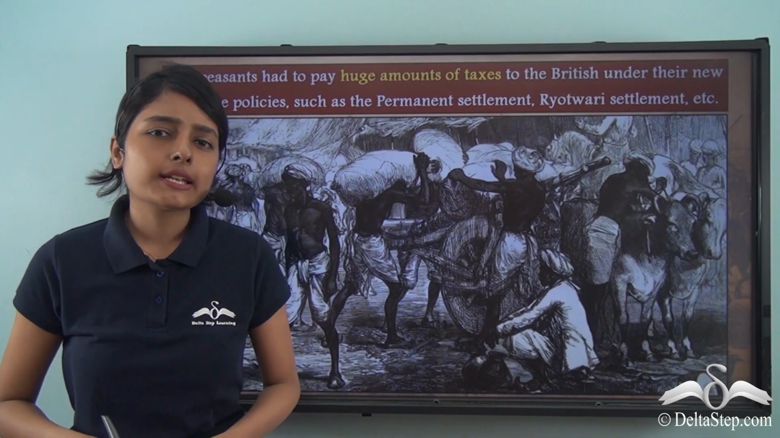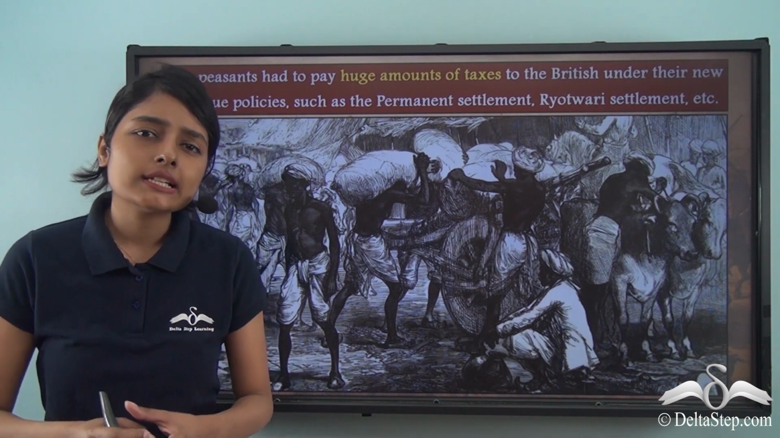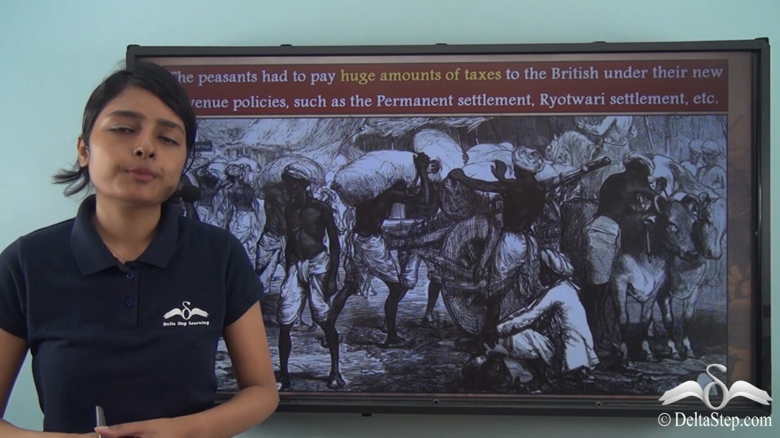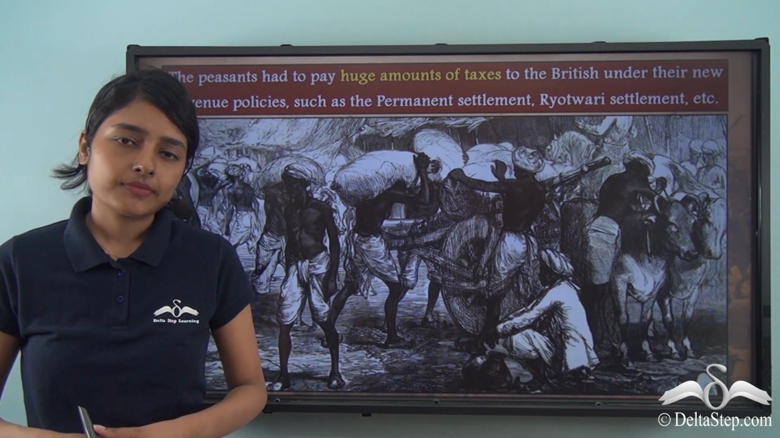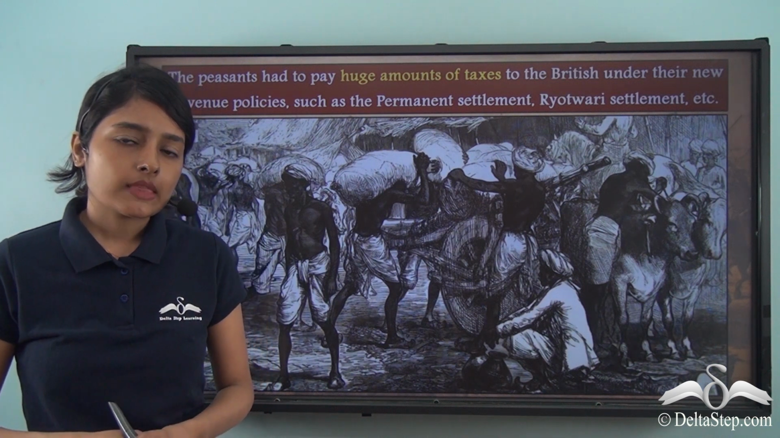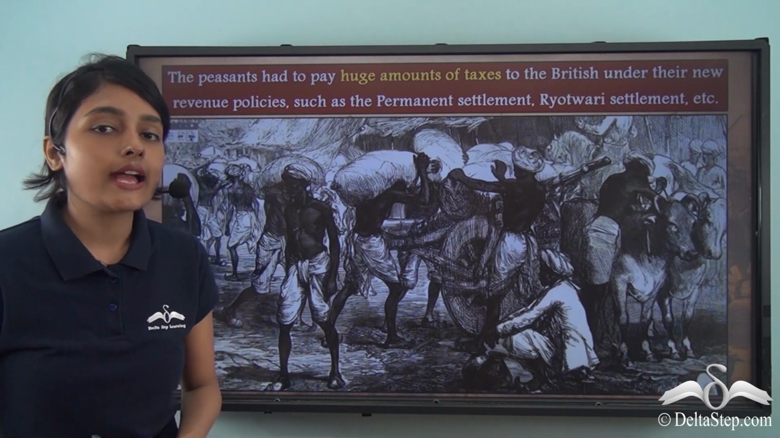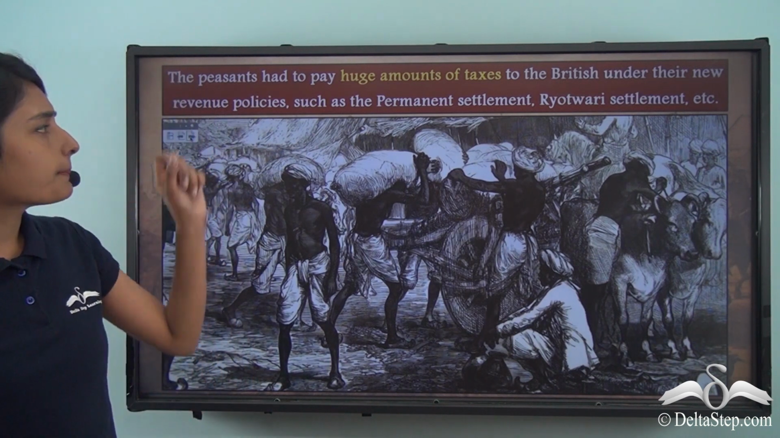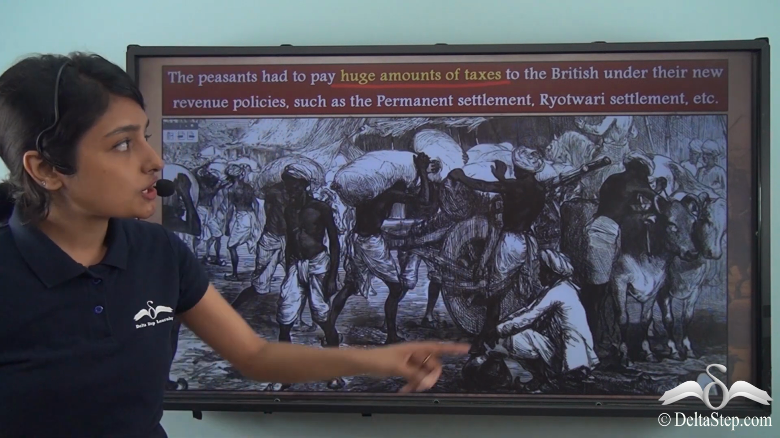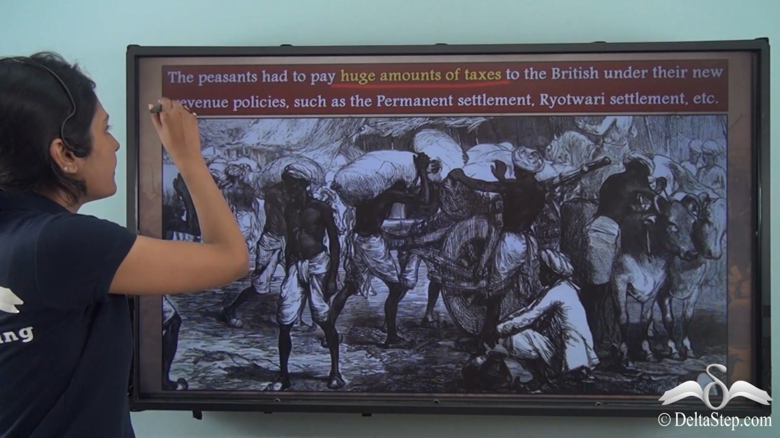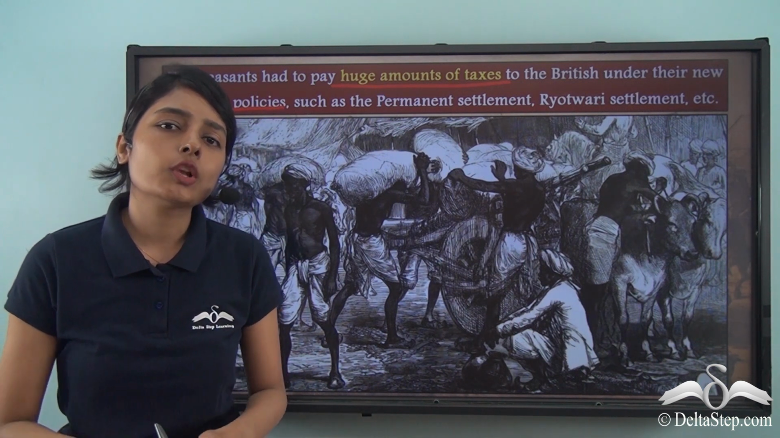So from the movie clip which we saw just now, we can understand how the peasants were brutally and miserably treated by the company officials. The peasants really had no say in this. They were the poorer ones, and they were suffering because of the company's policies, rules and reforms. The peasants had to pay huge amounts of taxes to the British under their new revenue policies. This is a point that we have been harping upon all along.